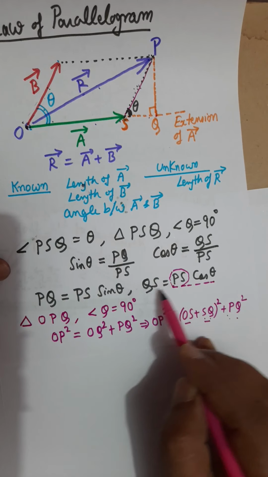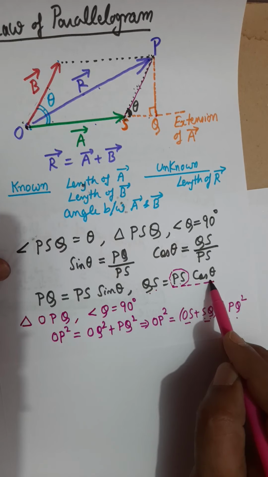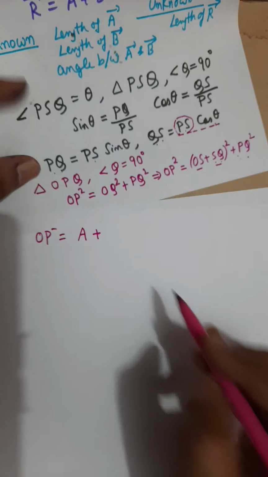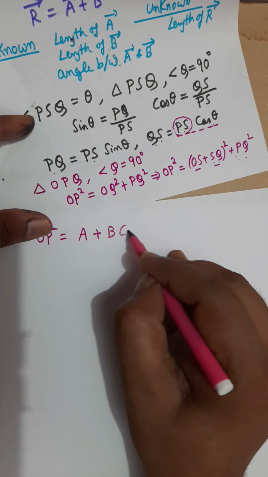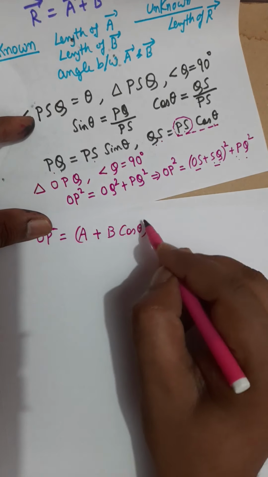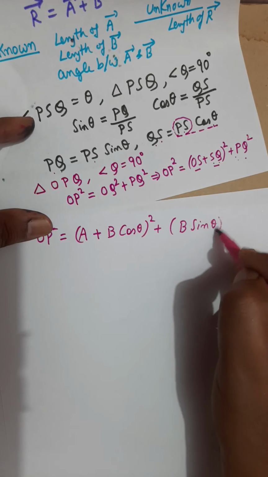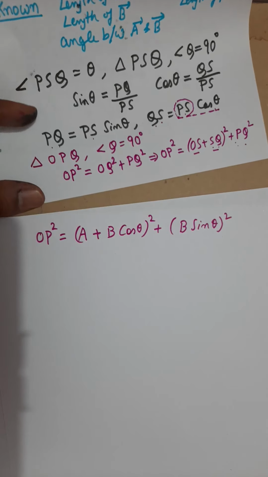And if it is B, then QS is B cos theta and PQ is B sin theta. So here it will be B cos of theta whole square, and here it is B sin of theta whole square. And what is OP now?